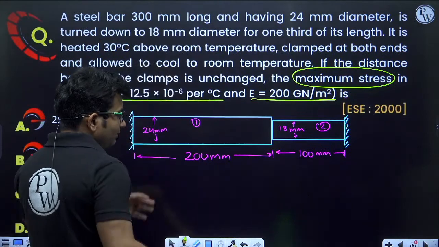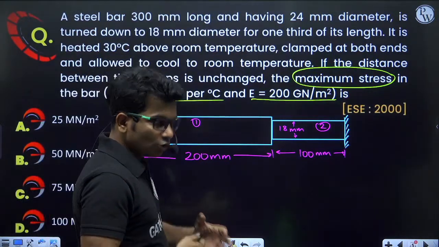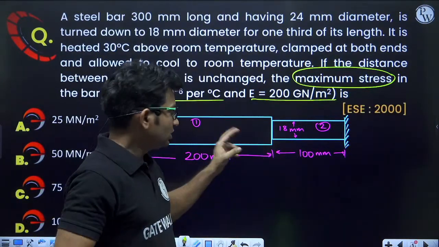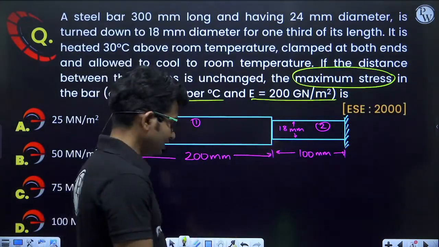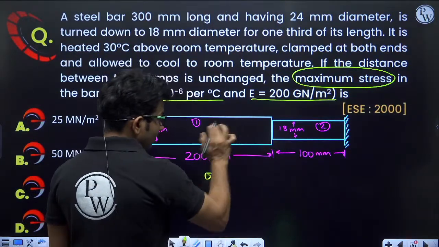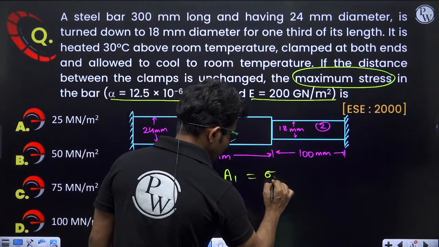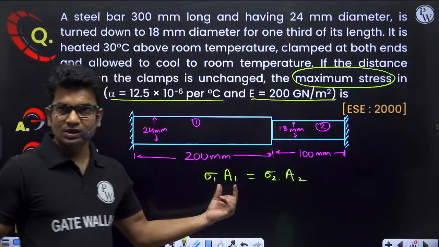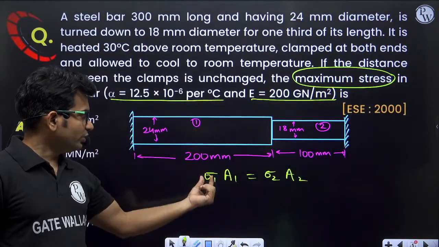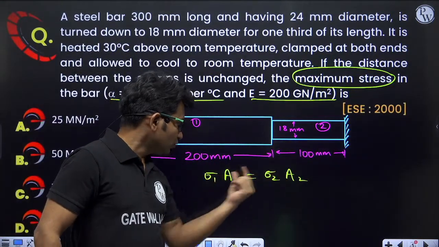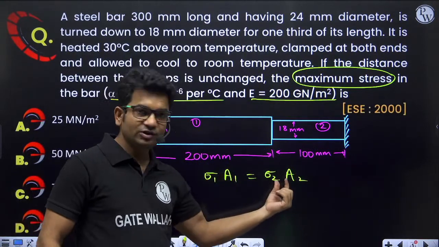If I want to know the ratio of stresses in both of them, force equilibrium will help me. Force in bar 1 will be equal to force in bar 2. That means sigma 1 into A1 will be equal to sigma 2 into A2. Yes or no? Stress into area is force, so the forces are the same.